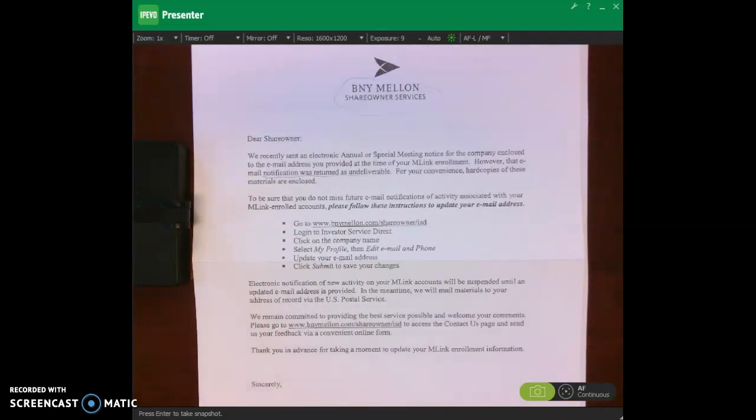When we talk about some of these shareholder services, companies say, you know what, we're going to outsource that to BNY Mellon because we don't want to have to track down all of our shareholders. BNY Mellon, you do it. We'll pay you money to do it. This is an example of what you could receive, okay?